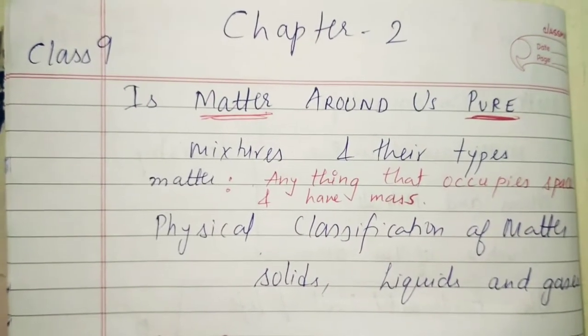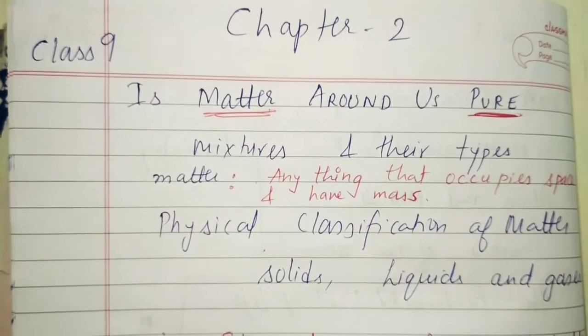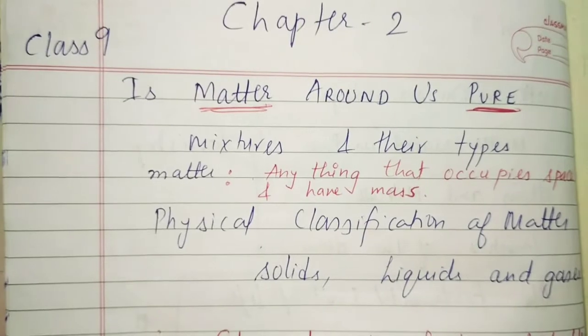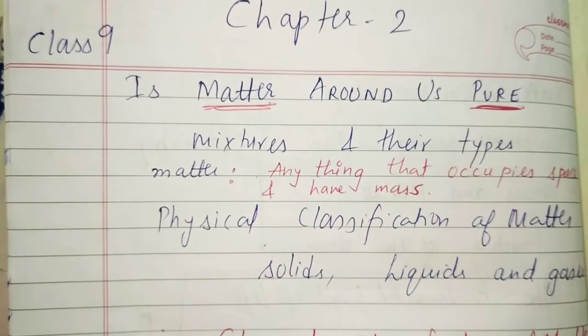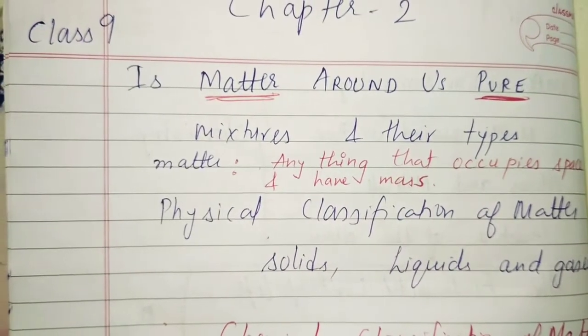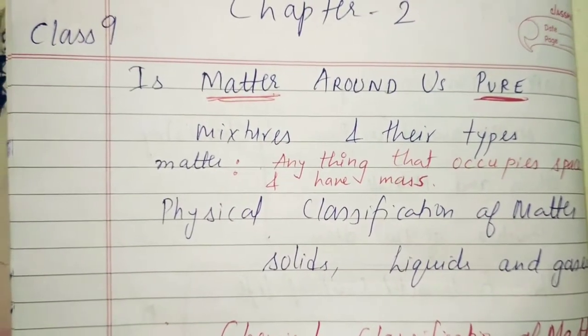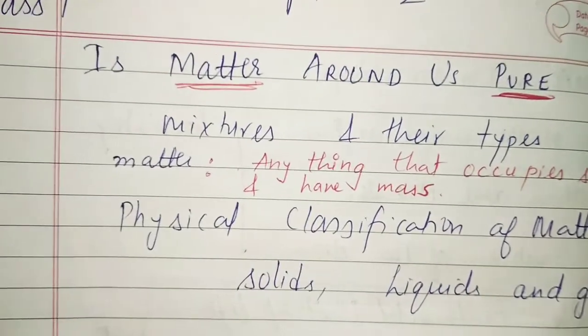Good morning, students. Today we're going to discuss chapter 2. Is matter around us pure? And what are the differences between pure substances and mixtures and their types? We have already learned in the first chapter what matter is. Matter is anything that occupies space and has mass.